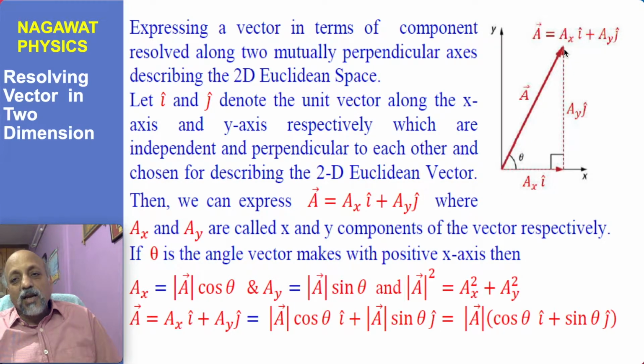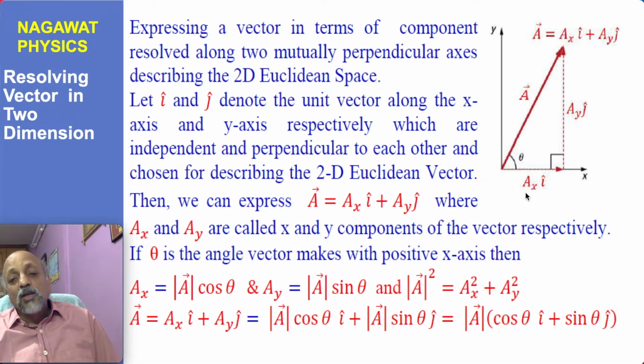From the terminating point of the vector, I drop a perpendicular on the x-axis, and so this is a vector along the x-axis having, say, magnitude or value equal to Ax, and this is the value equal to Ay. We call Ax the projection of the vector along the x-axis, Ay the projection of the vector along the y-axis, and this vector A has been resolved into two vectors by the definition of addition: you can get A by first moving along the x-axis, putting a perpendicular, and then moving parallel to the y-axis and reaching here.